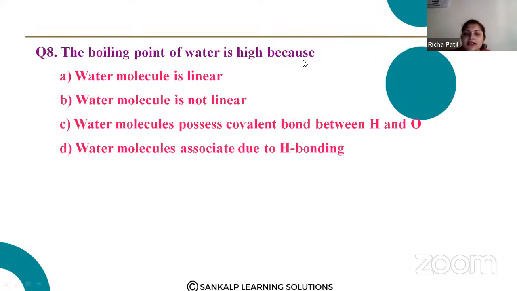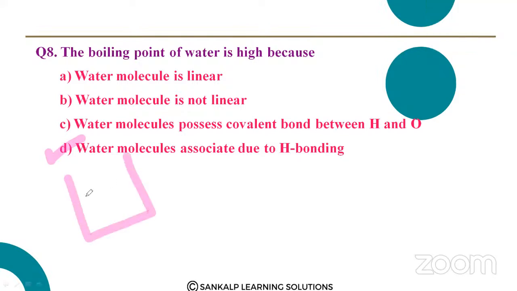The boiling point of water is high because water molecules are associated due to hydrogen bonding. If you take water molecules, they will form what? They will form intermolecular hydrogen bonding. What do you mean by that?